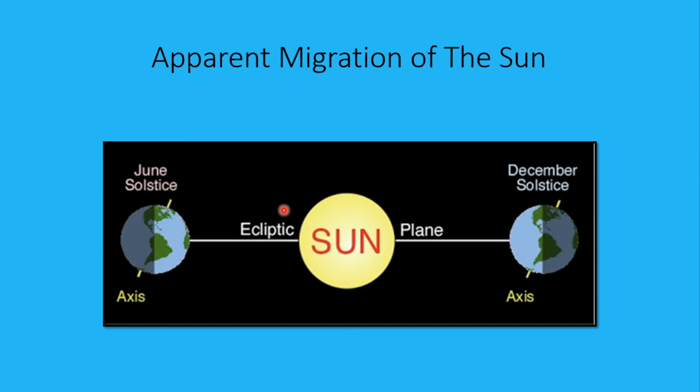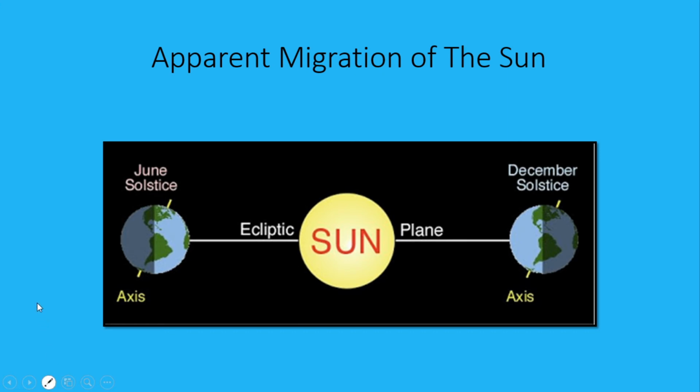Now, we all know that because of the tilt of the axis, there is a season. Due to the sun's migration also, we are experiencing the seasons. Now, let's see how.